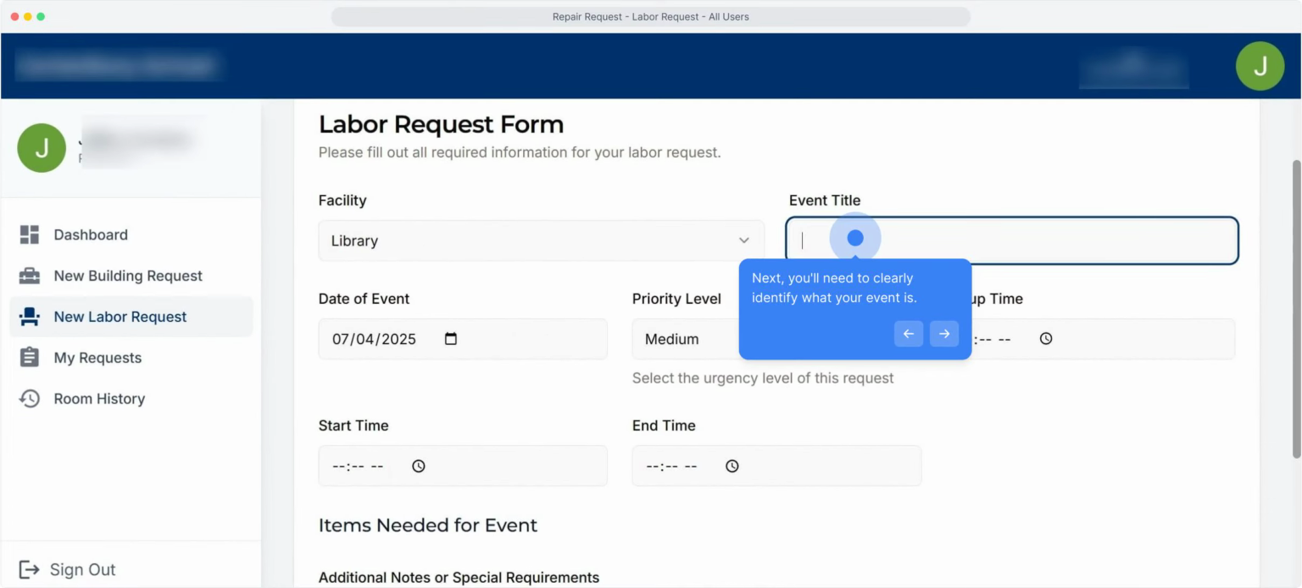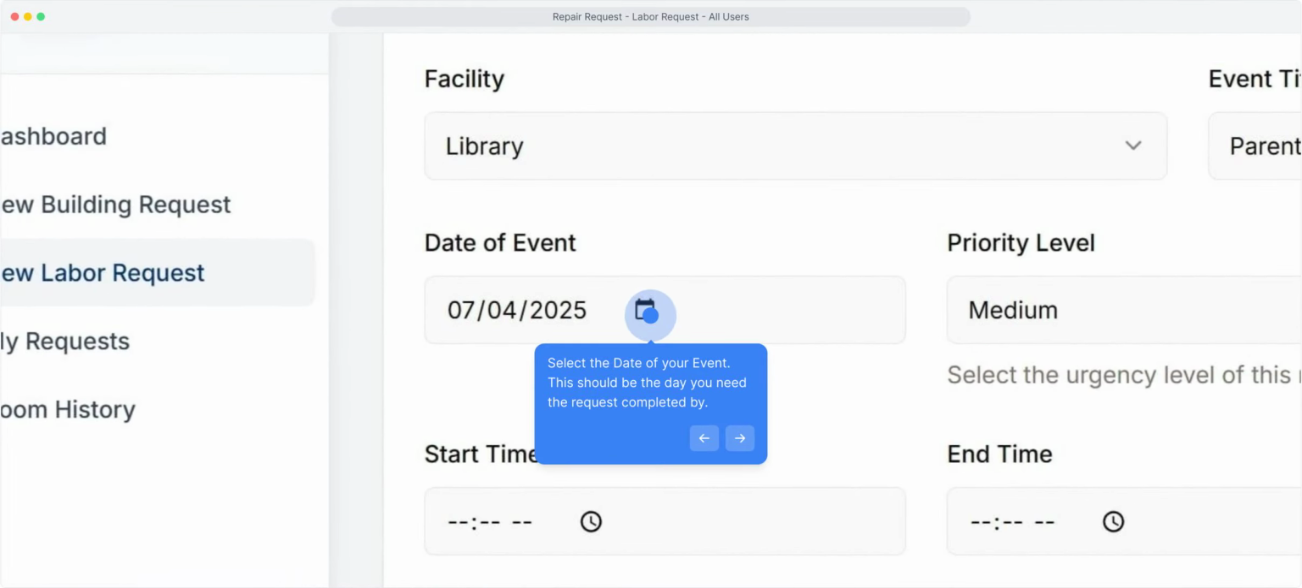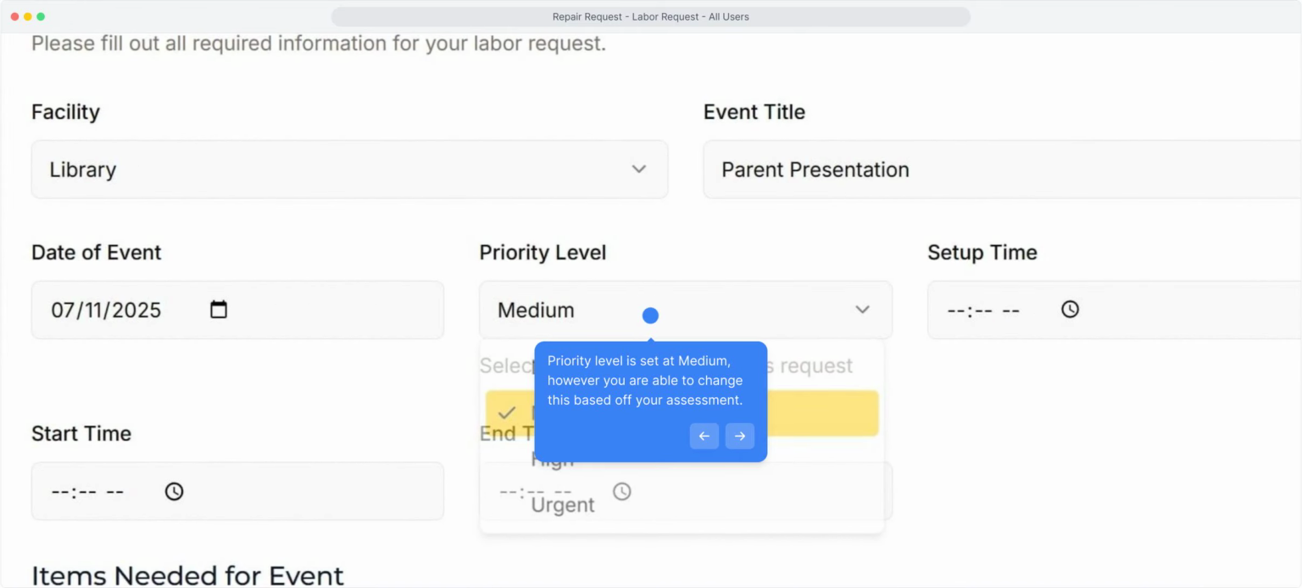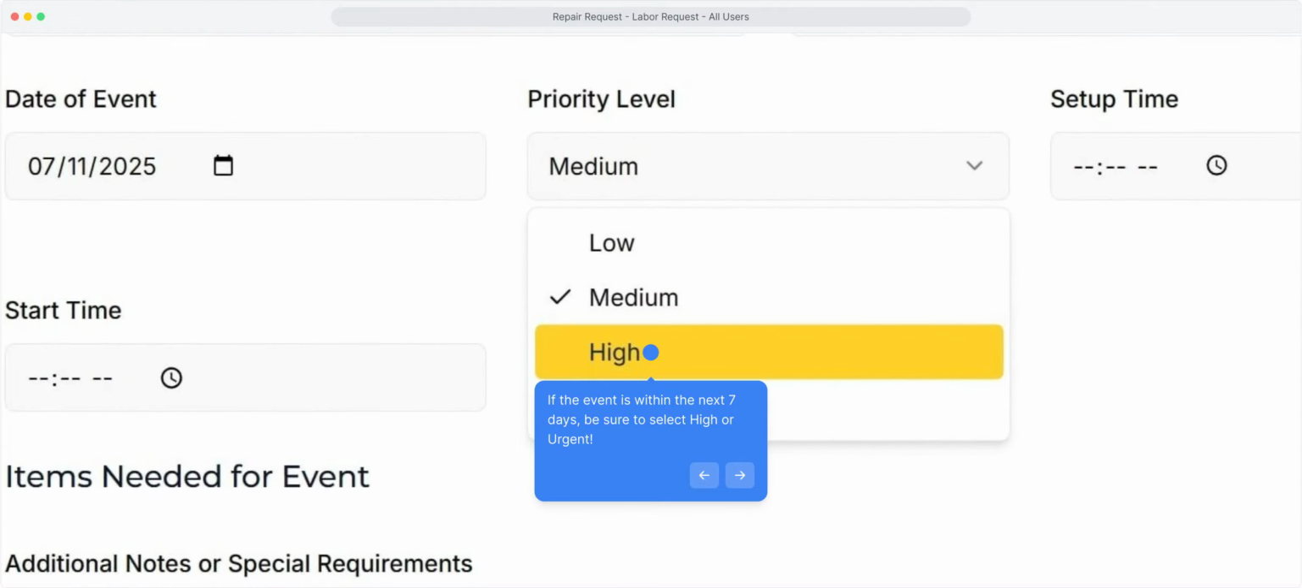Next, you'll need to clearly identify what your event is. Select the date of your event. This should be the day you need the request completed by. Priority level is set at medium. However, you are able to change this based off your assessment. If the event is within the next 7 days, be sure to select High or Urgent.